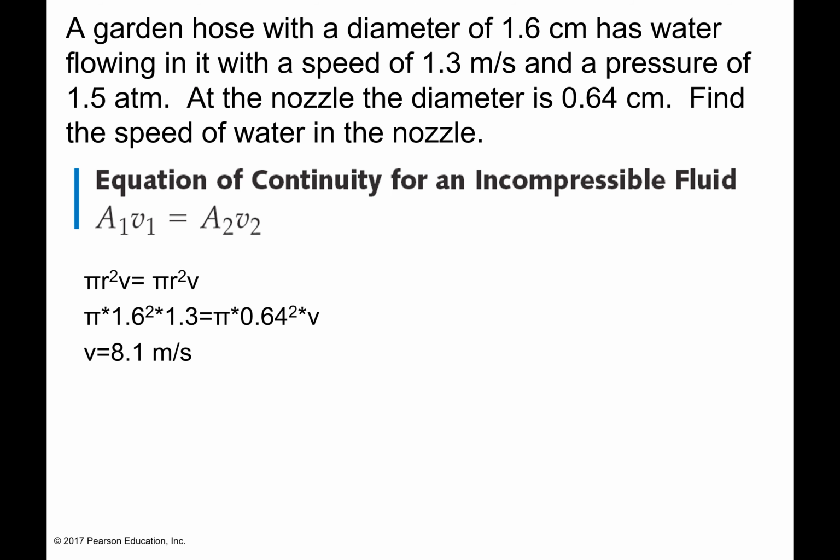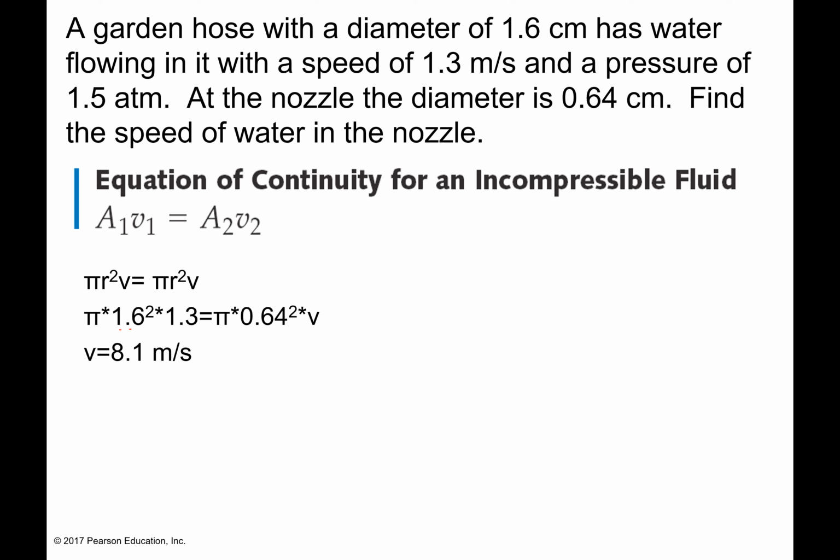Okay, so in this case I have a garden hose and it changes diameter and they want me to find the speed. So this was back to that continuity equation. Since this is a pipe, to find my area I have to do pi r squared. So I did pi r squared times v, pi r squared times v.